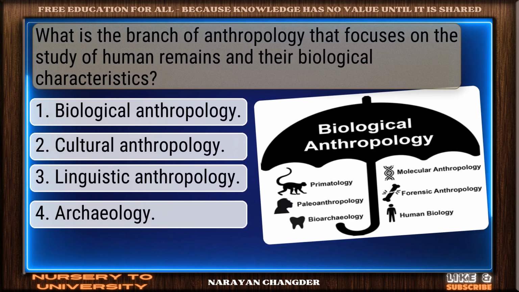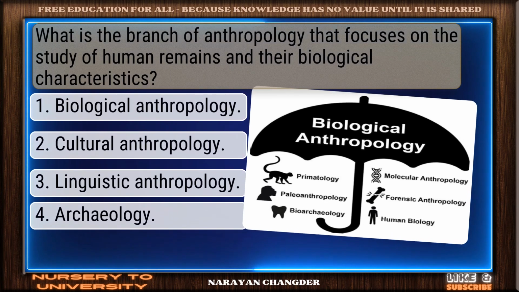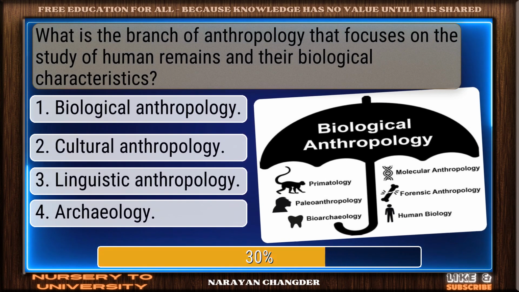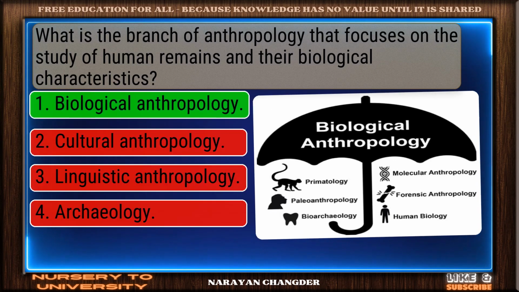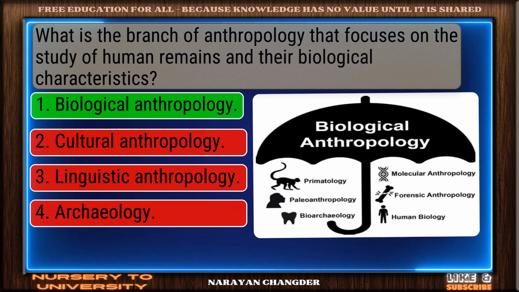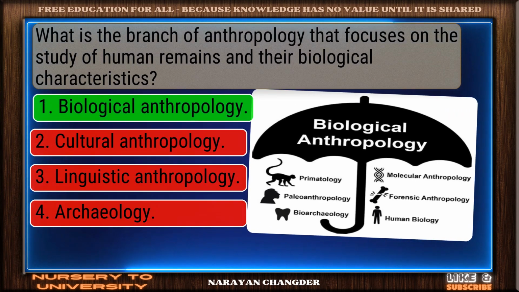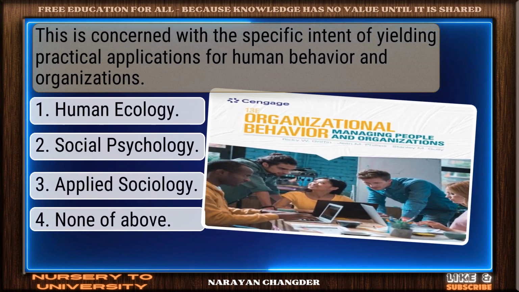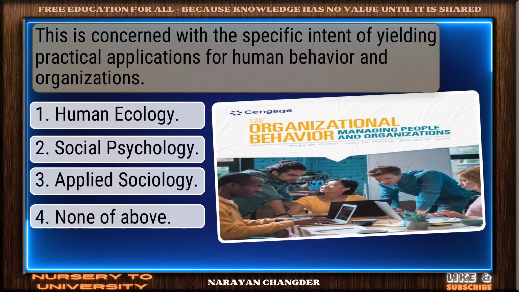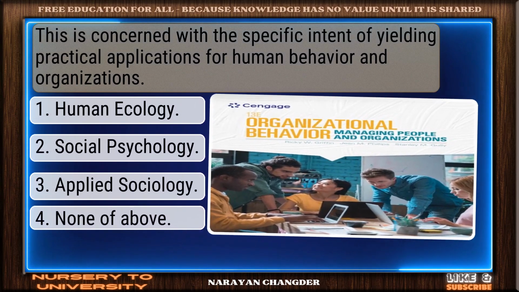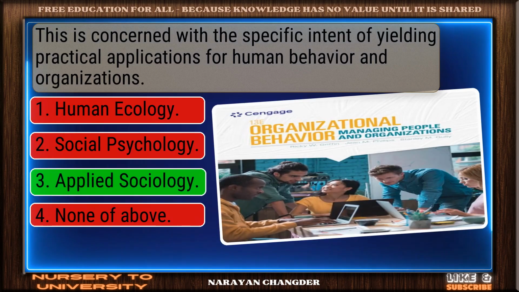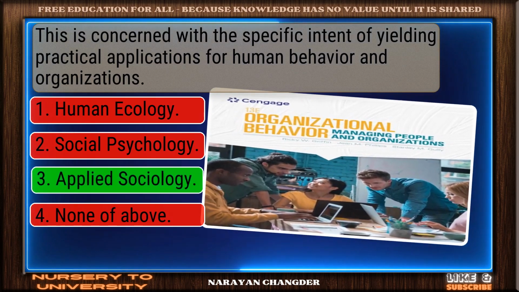What is the branch of anthropology that focuses on the study of human remains and their biological characteristics? Nice selection. Biological anthropology is the correct and valid answer. This is concerned with the specific intent of yielding practical applications for human behavior and organizations. Smart move. Applied sociology is an accurate answer.